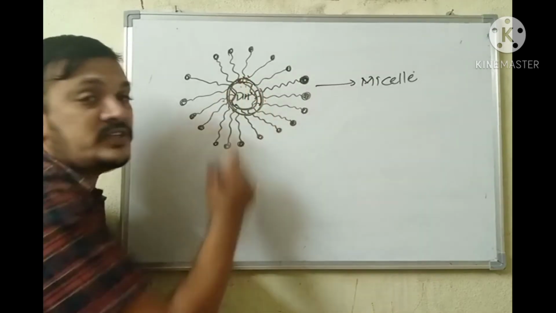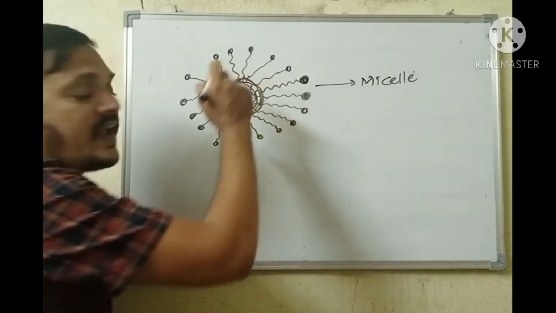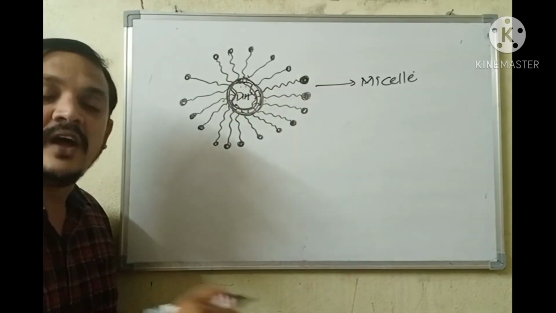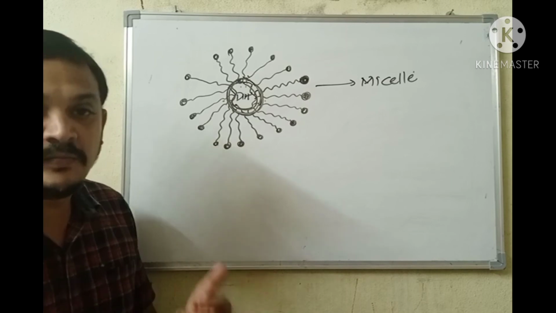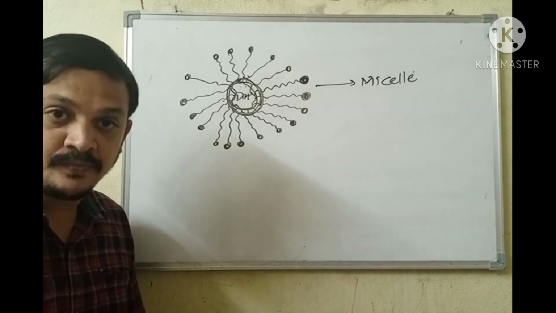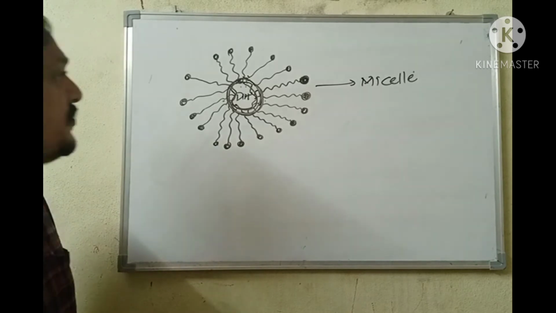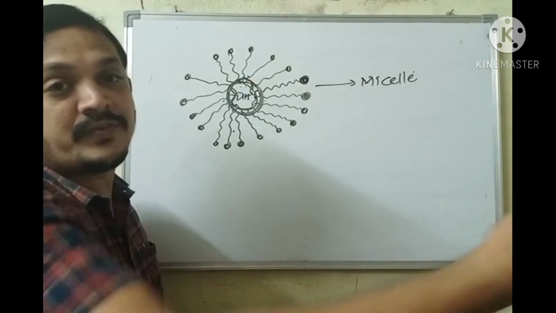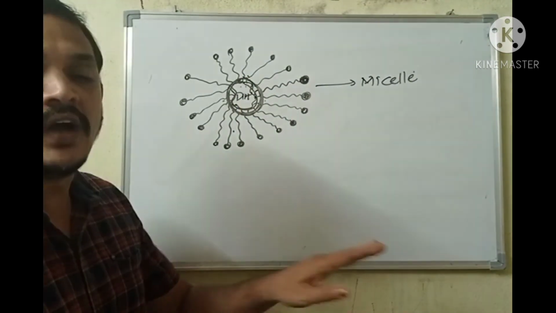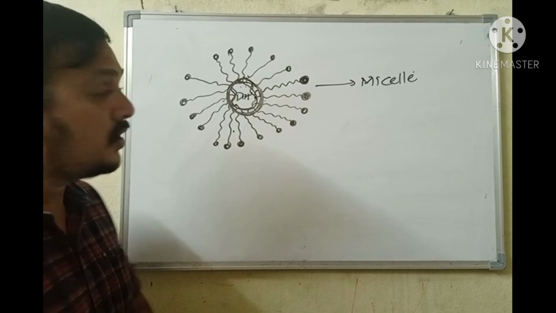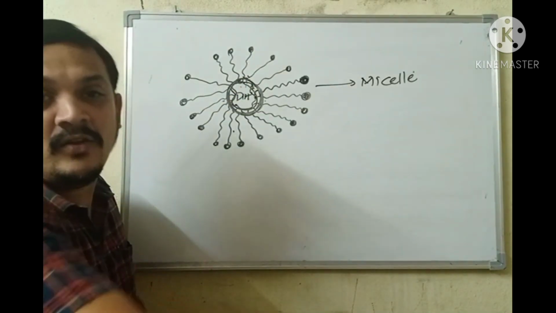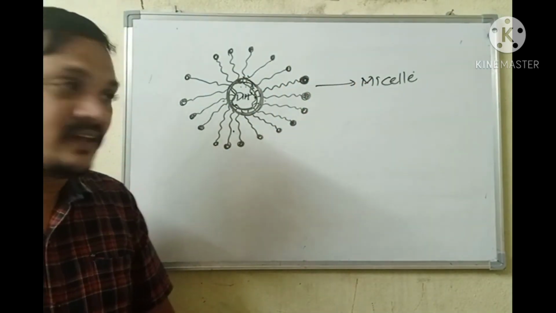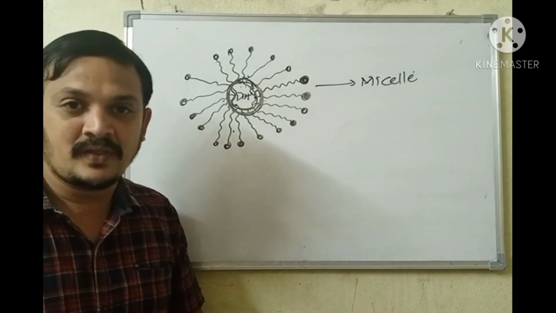So in order to remove the dirt entrapped by hydrophobic ends of soap molecules, we have to agitate thoroughly. Agitate means thorough shaking is required. Due to that force, dirt entrapped by hydrophobic ends will be taken out from the cloth or from the body, which is washed by water. So dirt will be immersed in water and the cloth is taken out cleanly. That's about the cleansing action of soap.